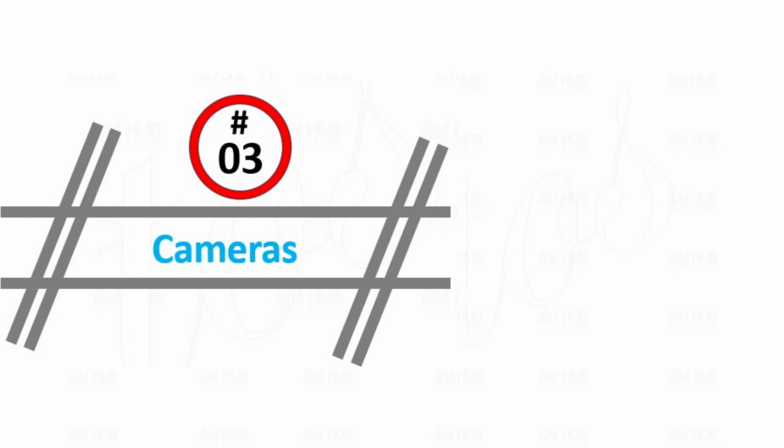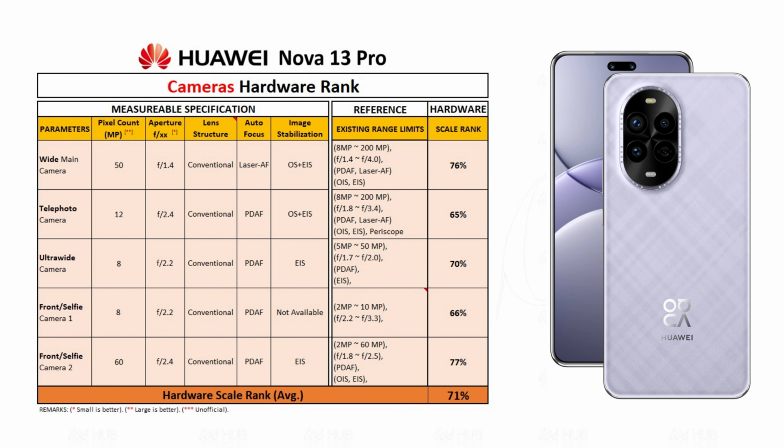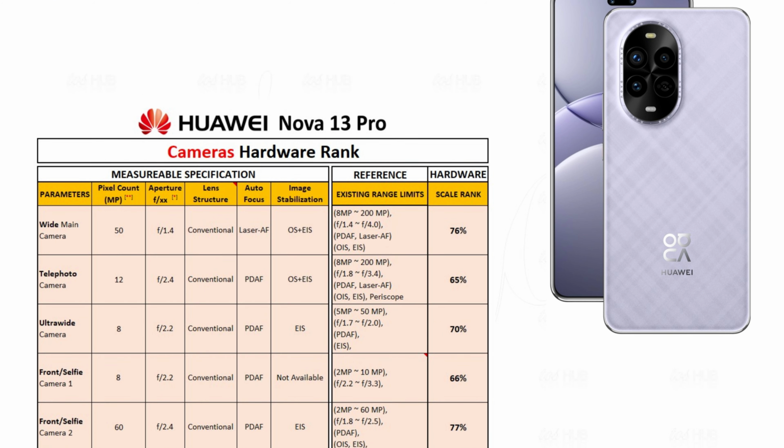Proceeding to third category, which is about camera. Huawei Nova 13 Pro camera's hardware rank bases on 5 parameters. It includes wide camera, telephoto camera, ultra-wide camera, macro or depth camera, and front camera. By comparing the camera specification with available smartphones, the score rank stands at 71% scale.